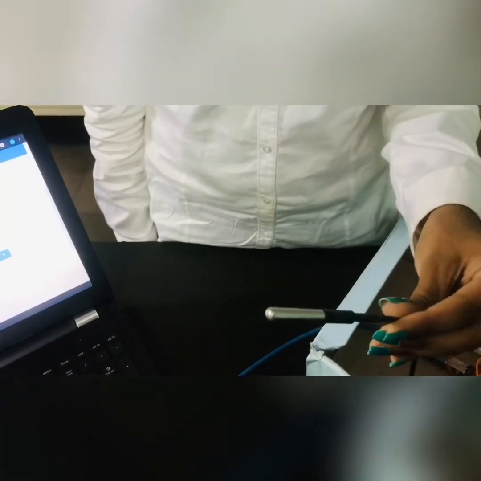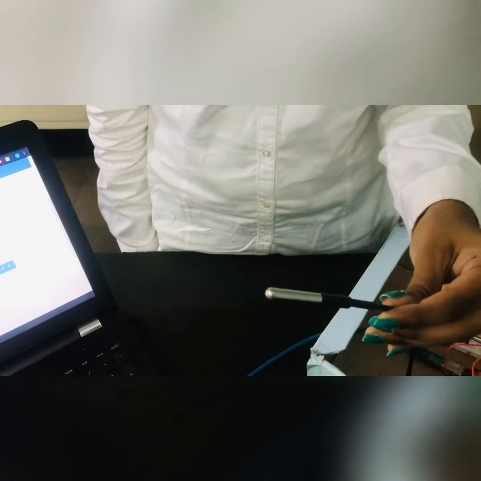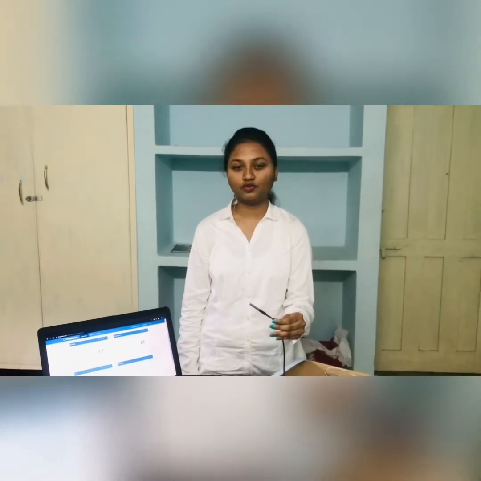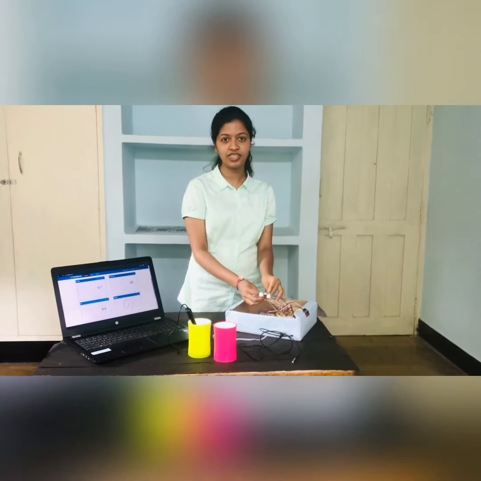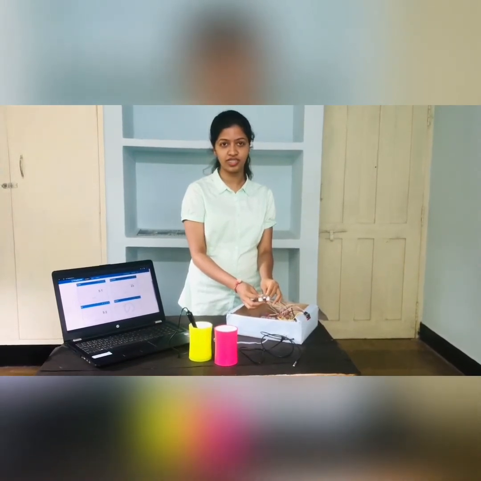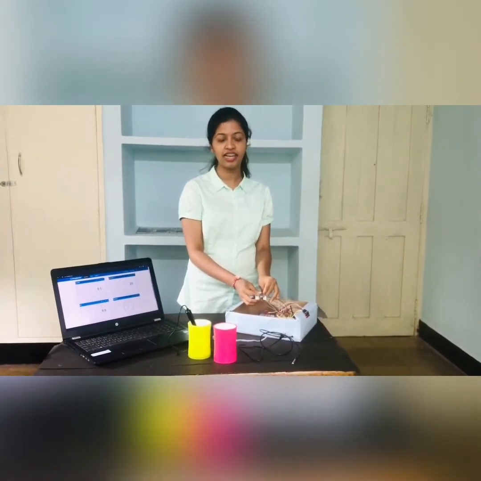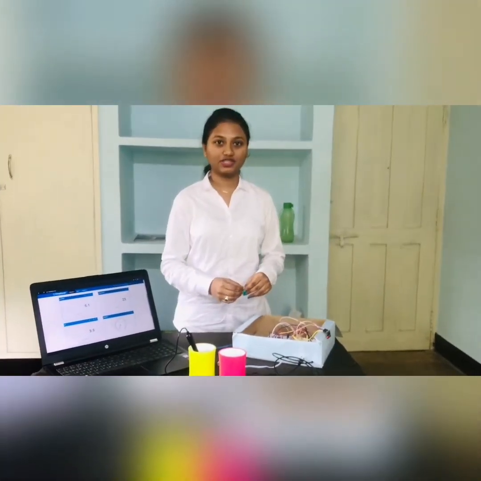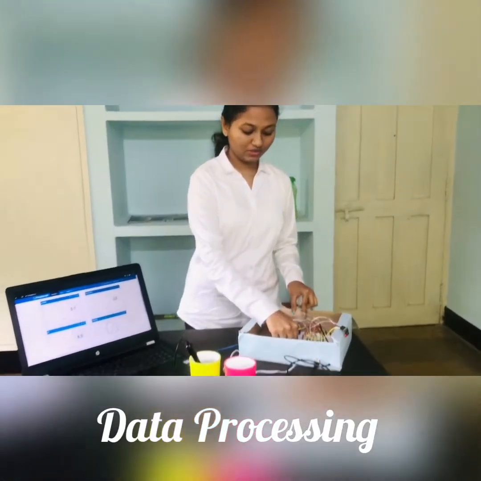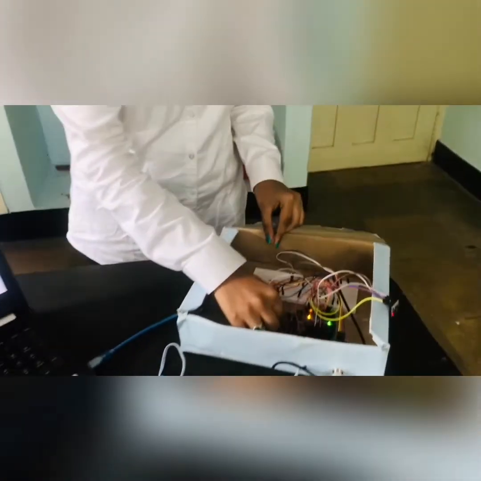This is our third sensor, that is a temperature sensor. It is a device used to measure the degree of hotness or coolness of water. This depends upon the voltage across the diode. The last sensor which we have used is the ultrasonic sensor, also known as level sensor, and in our project it detects water level.